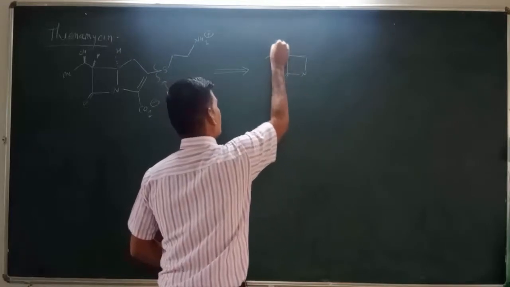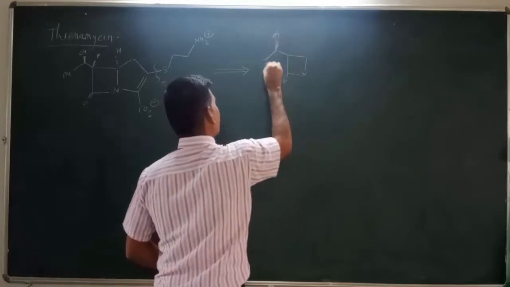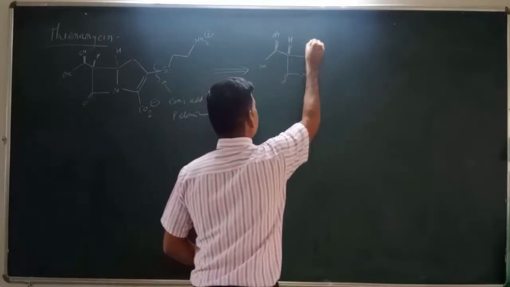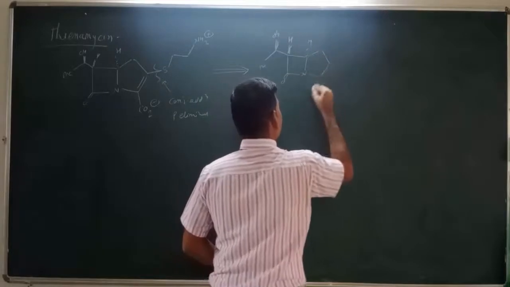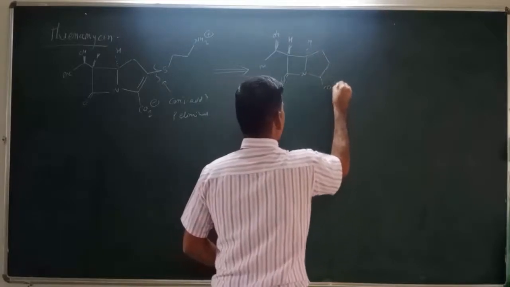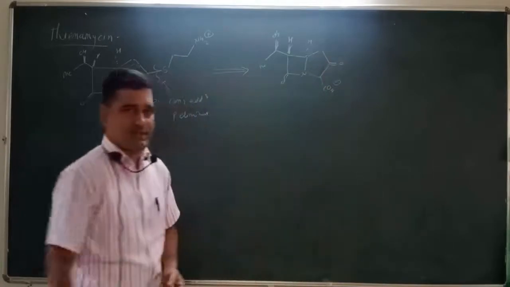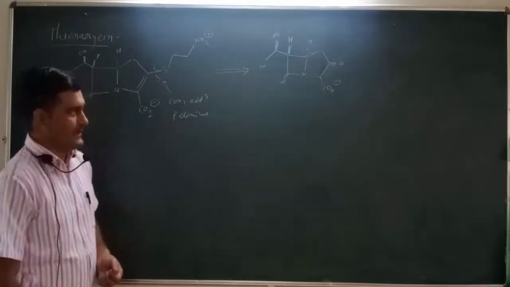Here is the OH group that is above the plane, this is the methyl substitution, and here is the hydrogen which is above the plane, and this is the hydrogen which is below the plane. And here this is CO2 minus, and here we get a carbonyl compound. So this is called a beta keto ester.